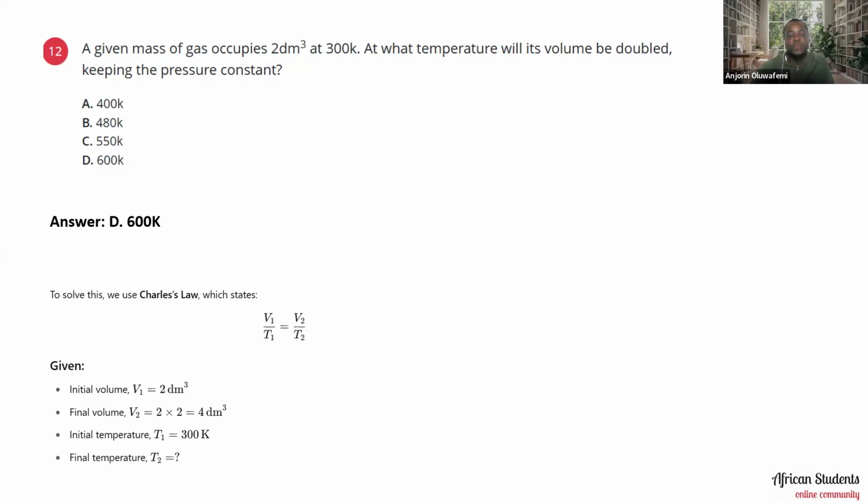So the initial temperature T1 is 300 Kelvin as given, and then the final temperature is what is unknown. Okay, I have said that we apply Charles' law, V1 over T1 equals V2 over T2. And when you cross multiply, you get the unknown. So your 2T2 will be equal to 4 times 300, which comes to 1,200. So your T2 will be 1,200 divided by 2, which is equal to 600 Kelvin. Okay, so let's take note of that. So 600 Kelvin is what we got.